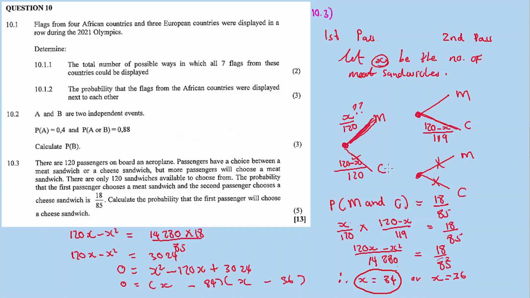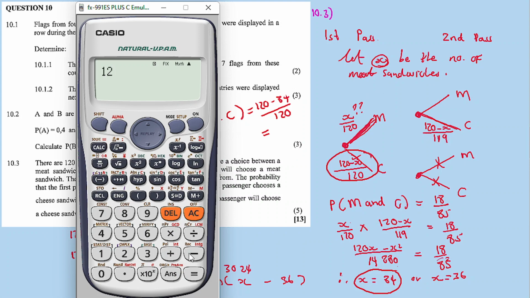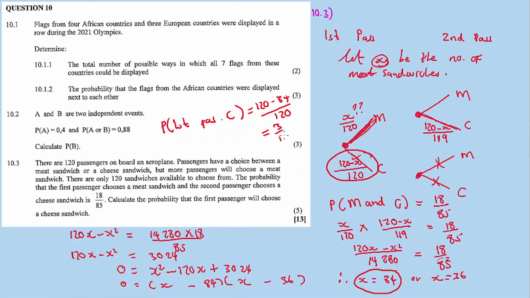So the probability of the first passenger choosing a cheese sandwich is equal to (120 minus 84) divided by 120, which is 36 divided by 120, which is 3 over 10.